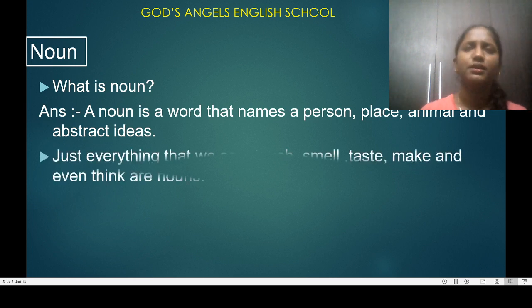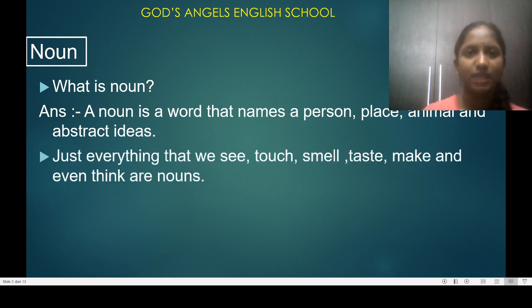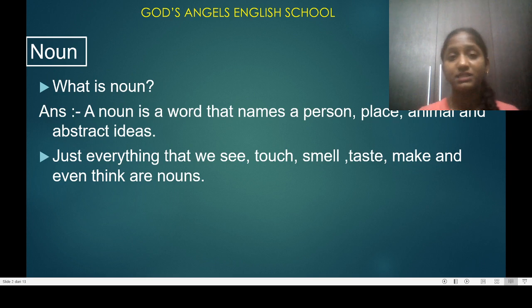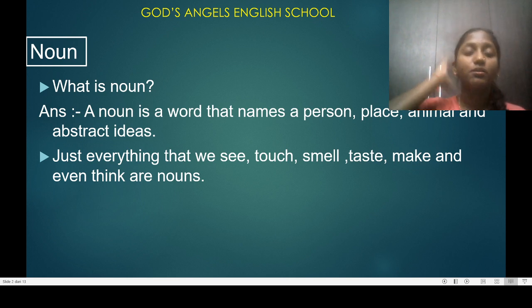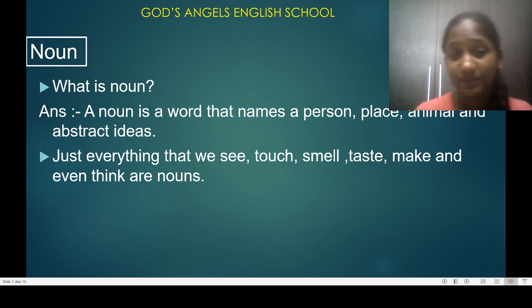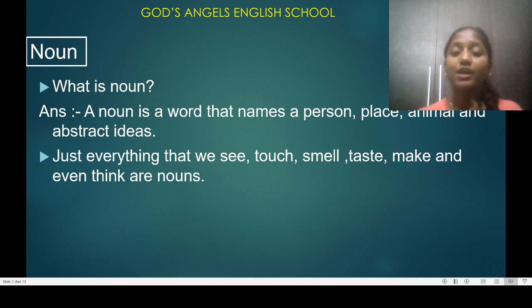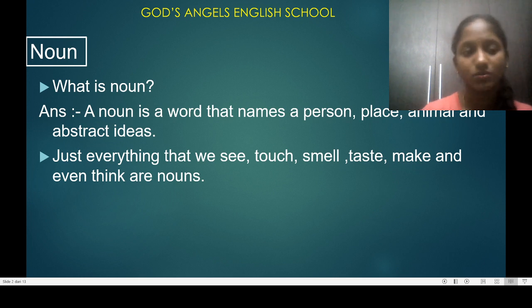Noun maybe it can be a person name or a place. Person name means Rina, Rita. Place means your school, where you go for the picnic, your village. Animal, whichever animal. Abstract ideas, whatever comes in your mind, that is a noun. Just everything that we can see, touch, smell, taste, make, and even think, that is a noun. Okay.